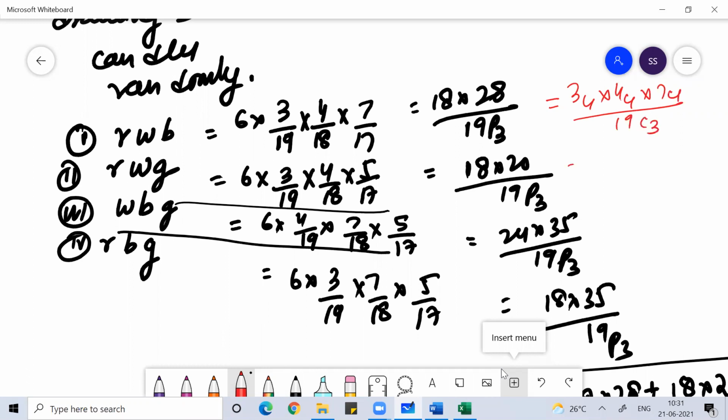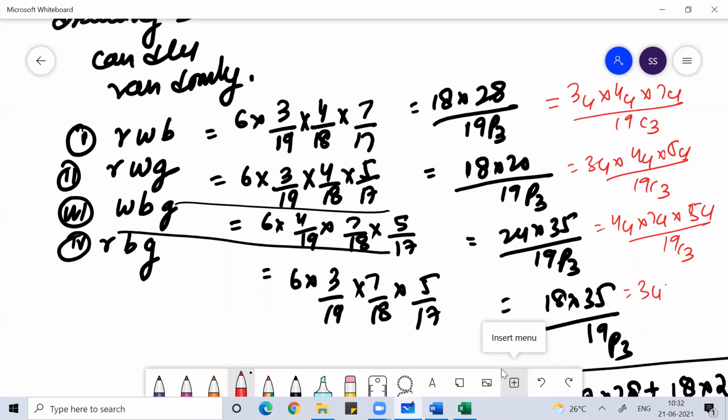This is 3C1 into 4C1 into 5C1 divided by 19C3. In NCR form, this would be 4C1 into 7C1 into 5C1 divided by 19C3. This would be 3C1 into 7C1 into 5C1 divided by 19C3. And then you add them.